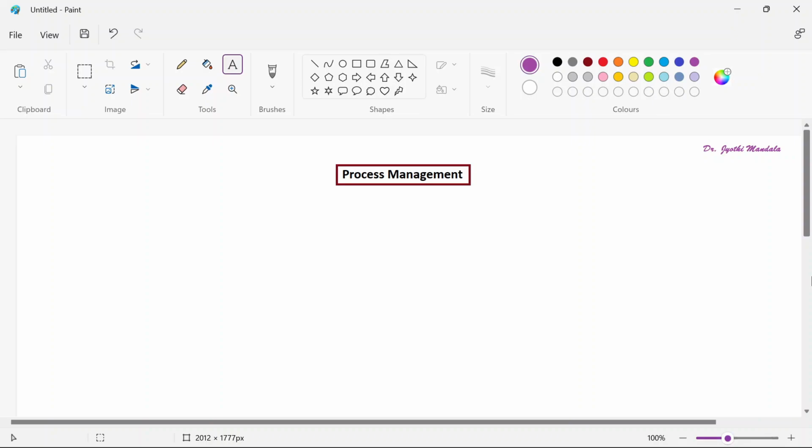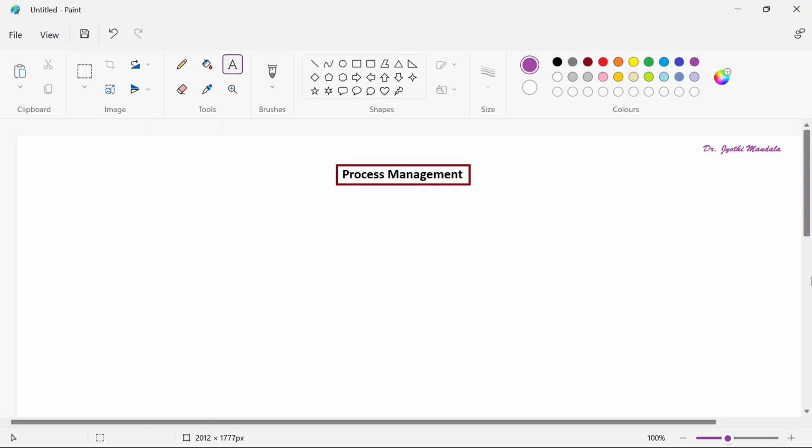Up to our last lecture we learned the introductory concepts about operating systems: what an operating system actually is, the different types of operating systems we have, and also what a system call is and the different types of system calls. I hope you are all clear with those basic concepts.